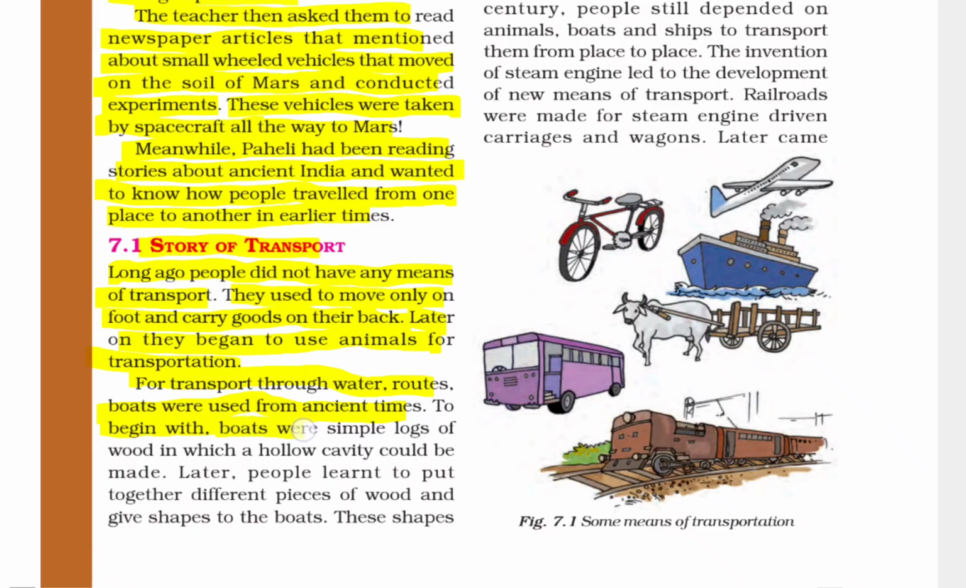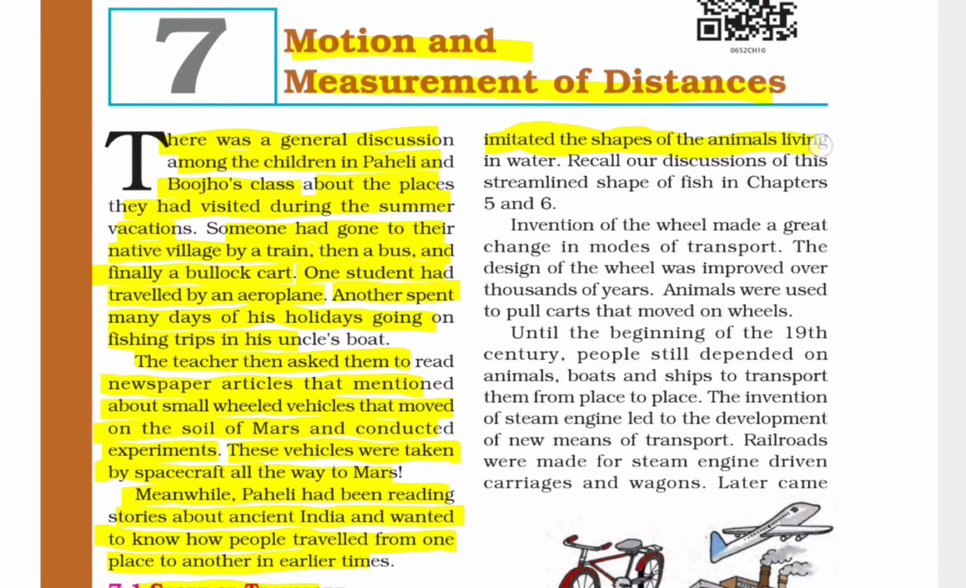To begin with, boats were simple logs of wood in which a hollow cavity could be made. Later, people learned to put together different pieces of wood and give shape to the boat. These shapes resembled the shape of animals living in water. Recall our discussion of the streamlined shape of fish in chapters 5 and 6. The invention of the wheel made a great change in modes of transport. The design of the wheels was improved over thousands of years. Animals were used to pull carts that move on wheels.